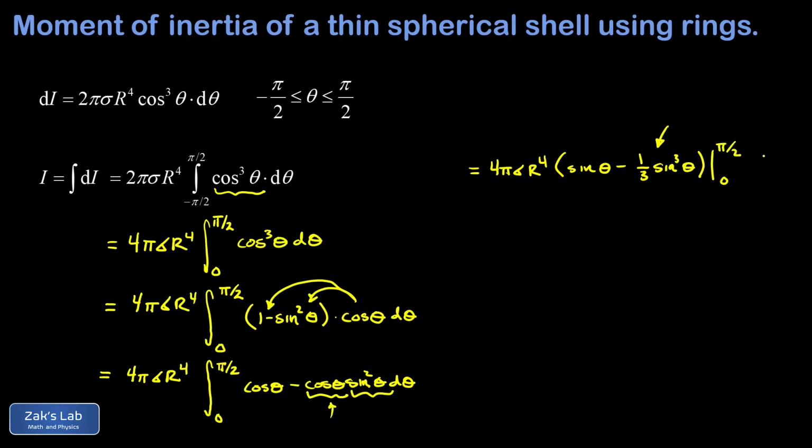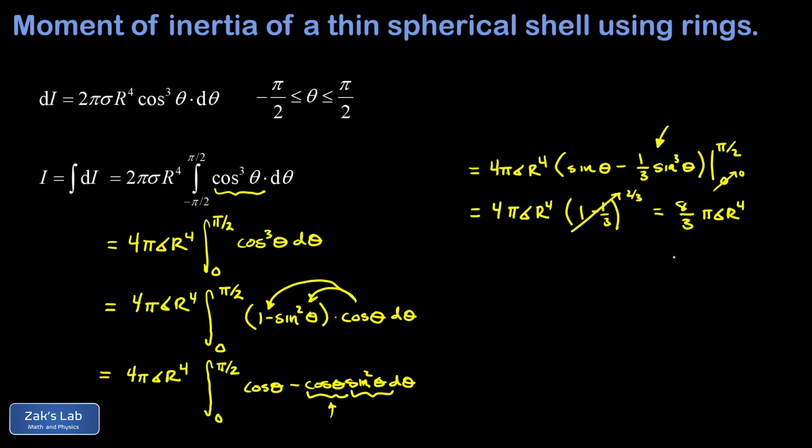And here's why I love zeros. When I look at that lower limit, subbing that in for theta, I get sine of 0, but that's just 0. So we don't even have to worry about the lower limit. We're just going to sub in the upper limit. And the sine of pi over 2 is just 1. So I end up with a 1 minus a third, which gives me a 2/3. And when I multiply that by the 4 out in front, I end up with 8/3 pi sigma r to the fourth.